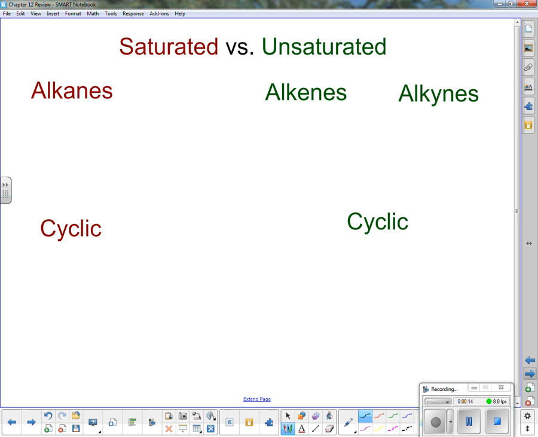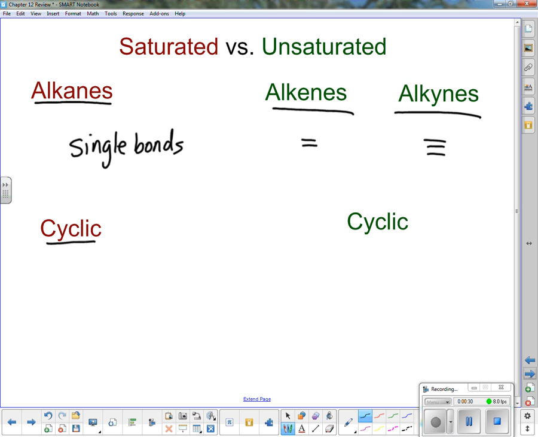What's saturated, what's not. Well, alkanes are saturated, and some cyclics are saturated. Basically, that means they have single bonds throughout. Okay? Alkenes are a double bond. Alkynes are a triple bond. And cyclics that include a double bond or a triple bond, those are unsaturated.